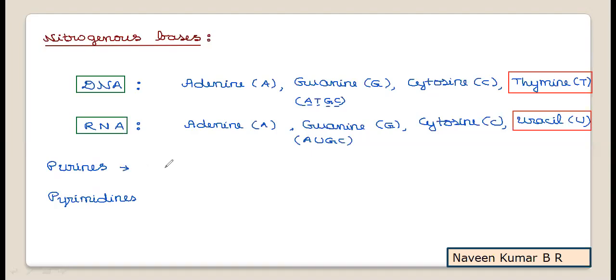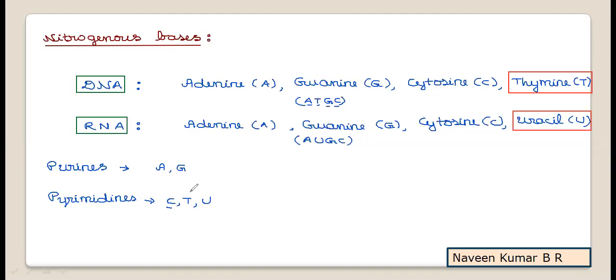Now, if we take purines, adenine and guanine contain the purine ring, whereas the remaining, cytosine, thymine, and uracil, are pyrimidines. Hence, purine ring containing nitrogenous bases are common for both DNA and RNA, whereas in the pyrimidines, cytosine is the nitrogenous base common to both DNA and RNA.